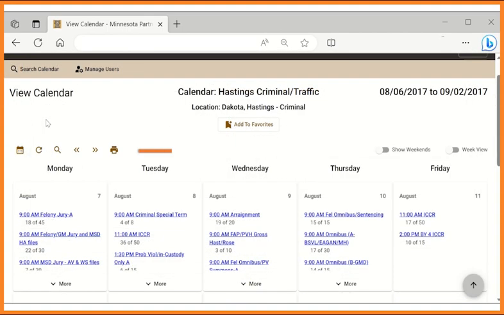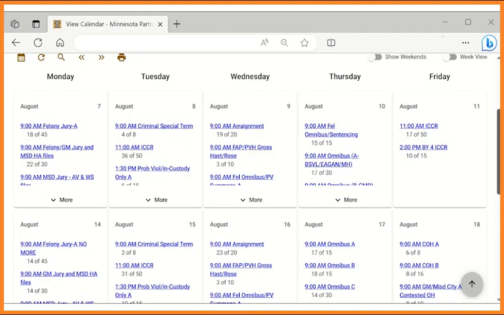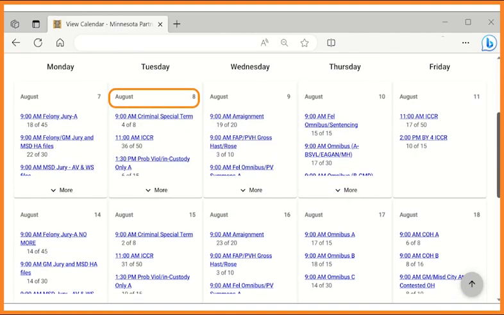Next, you will see 2 toggles with different viewing options. You can show or hide weekends, and you can toggle between the month or week view. Looking at the calendar, each date is clearly marked with a month and day at the top of the card. Then you will see a list of court sessions held in that location.